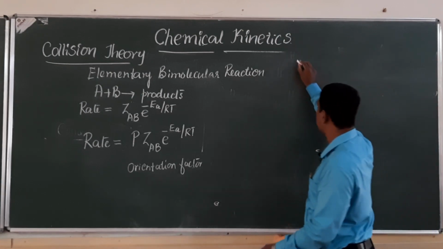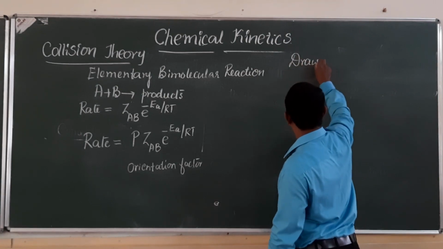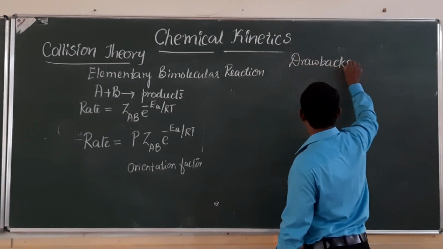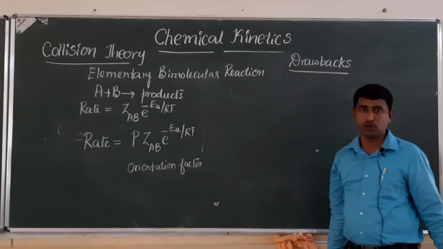Last one, drawbacks or demerits of this theory, collision theory.